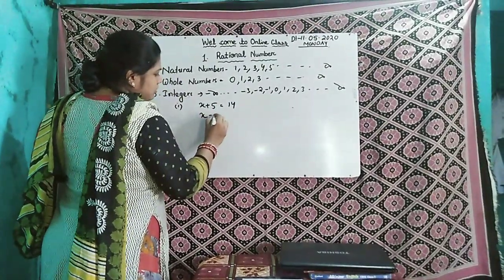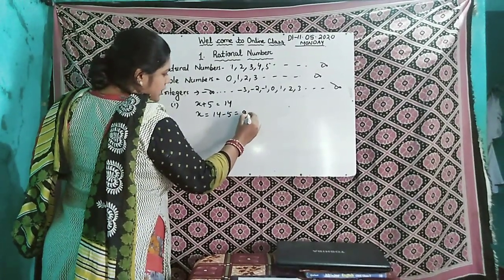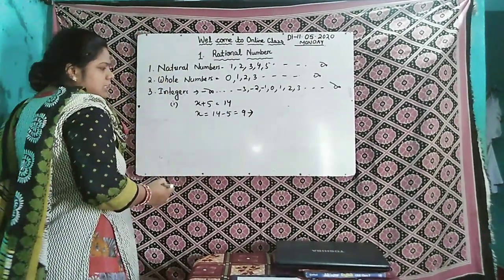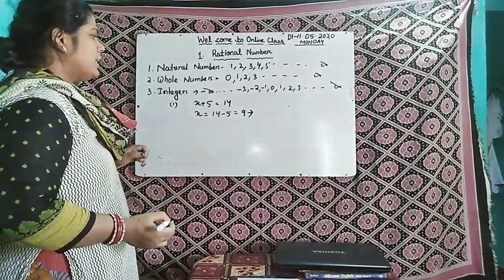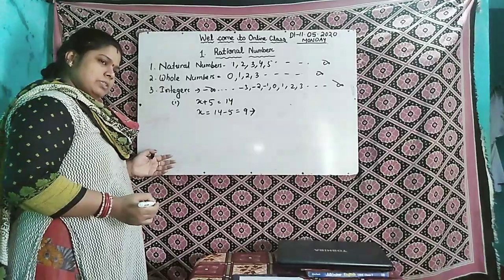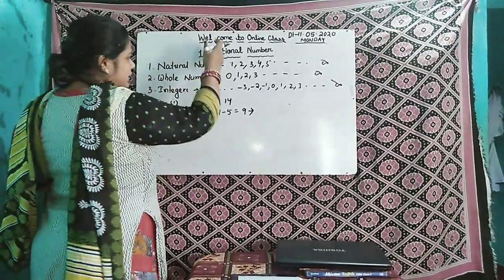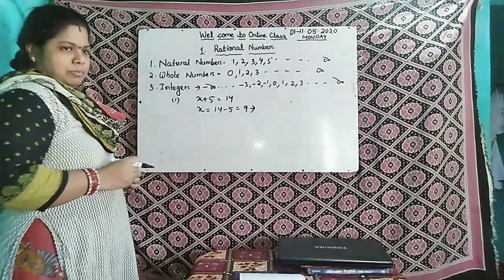So x equals 14 minus 5, which equals how much? 9. And 9 is a natural number. It is also a whole number, and it is also an integer. Yes or no? So 9 is present in all three kinds of numbers.